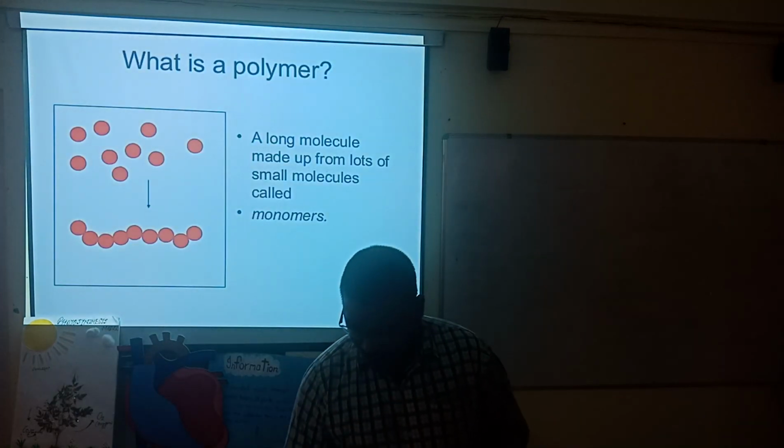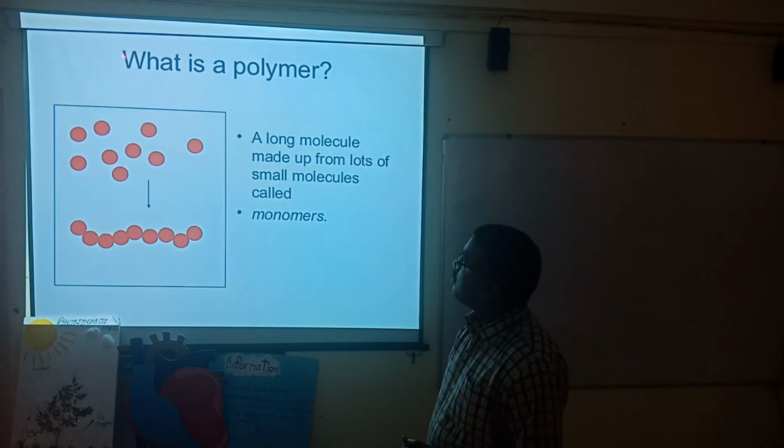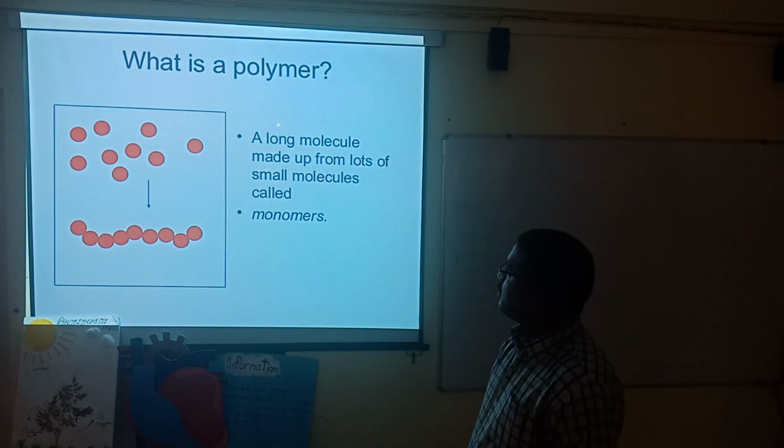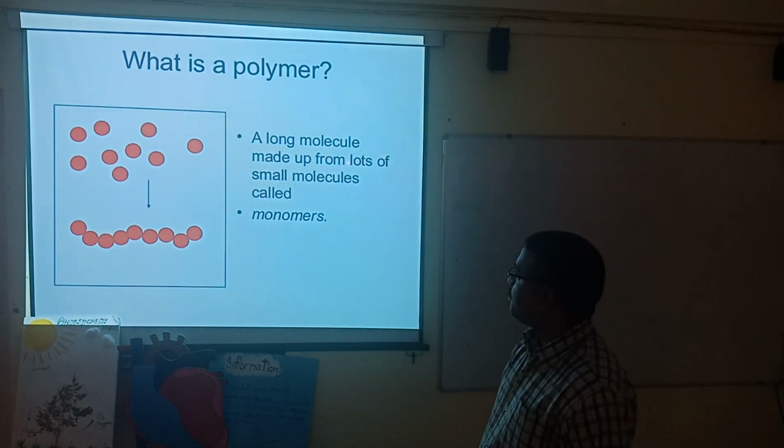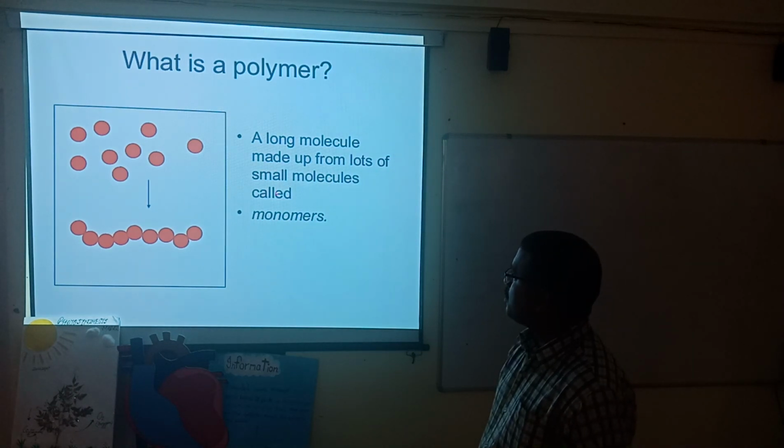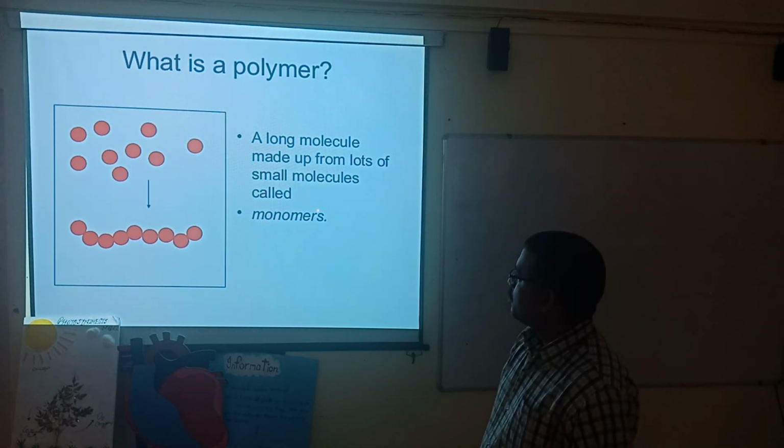Now, what is a polymer? A polymer is a long molecule made up of a lot of small molecules called monomers.